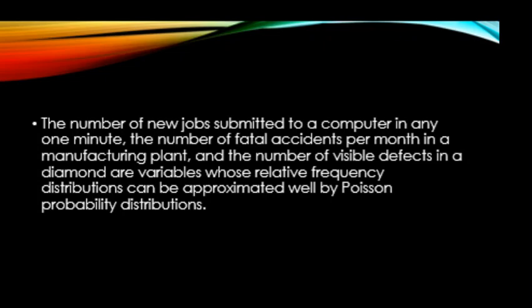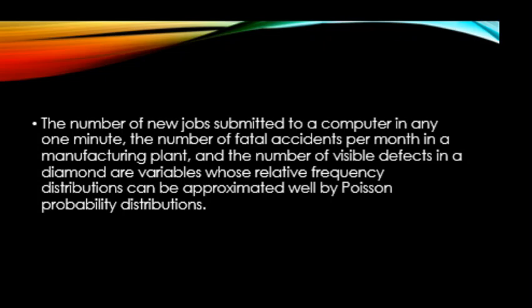Next example, number of fatal accidents per month in a manufacturing plant. Again, number of fatal accidents is the count over a period of a month. So again, this is a discrete random variable, and this will follow a Poisson distribution.